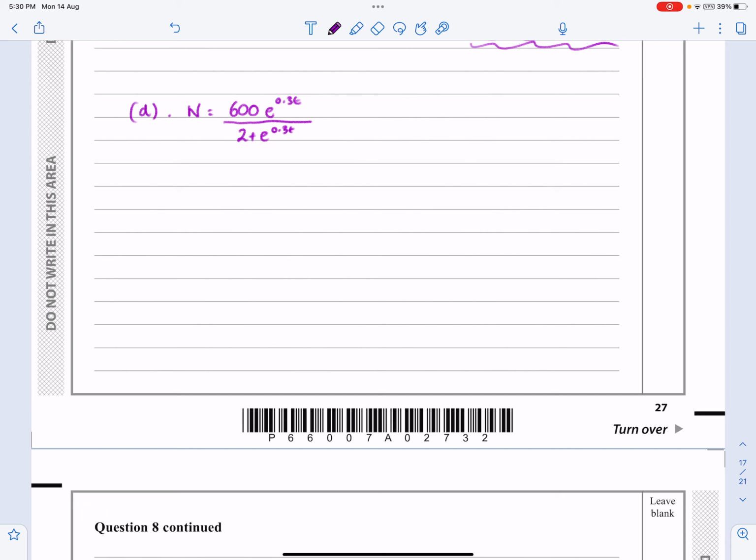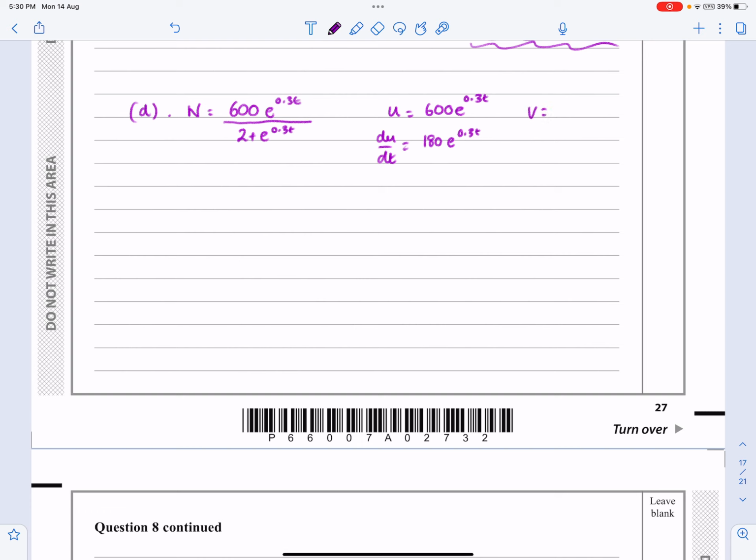So I'm going to set u to be equal to the numerator, and so du by dt, this is just an exponential. If it's just an exponential, then we just multiply it by the 0.3. In effect, we're going to get 180 e to the 0.3t. Hopefully that doesn't cause you any problems.